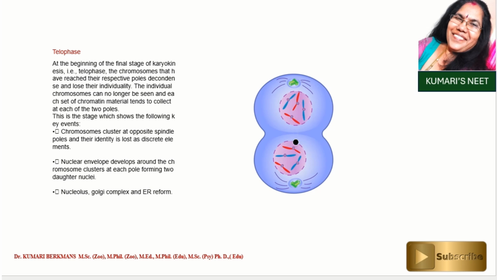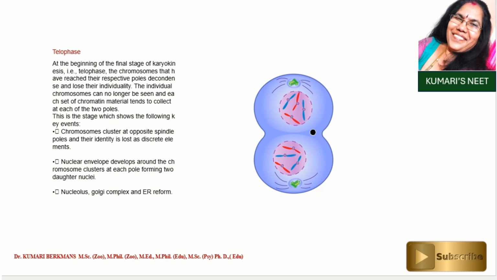And what happened here in the telophase? The nuclear membrane appears, and the spindle fibers shrink. The centriole also replicates and forms a pair of another centriole. At this stage, all the other organelles start developing here. And you can see a slight depression here. This is the starting stage of cytokinesis.